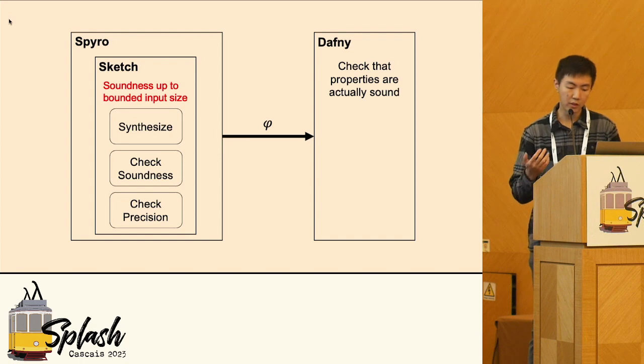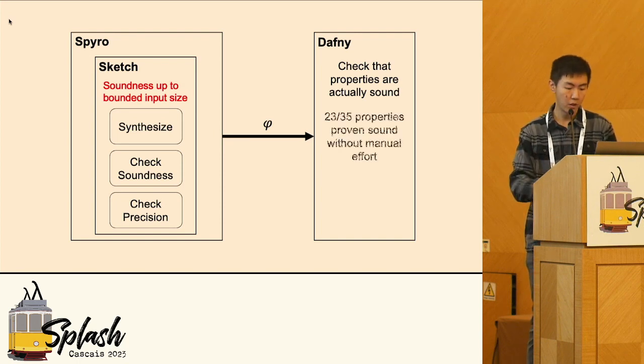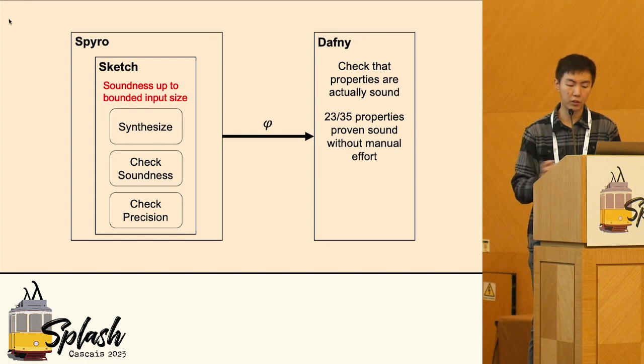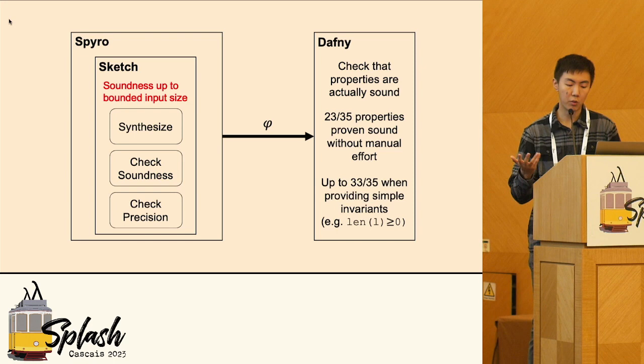All the synthesized properties were sound, but properties from 23 among 35 problems were proven sound without manual effort. And except for 2 problems, we were able to prove soundness only with simple invariants, like the output of the length function is non-negative.